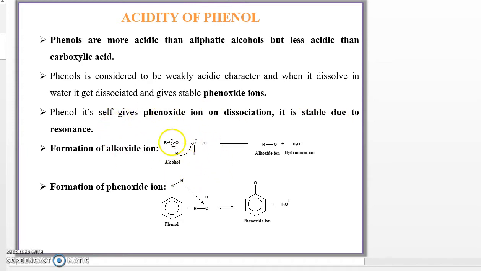See, when an alcohol reacts with a water molecule or dissociates, it gives an alkoxide ion and a hydronium ion, but in the alkoxide ion there is no resonance. Let's see, when a phenol molecule dissociates with a water molecule, it gives the phenoxide ion, but this phenoxide ion shows resonance.